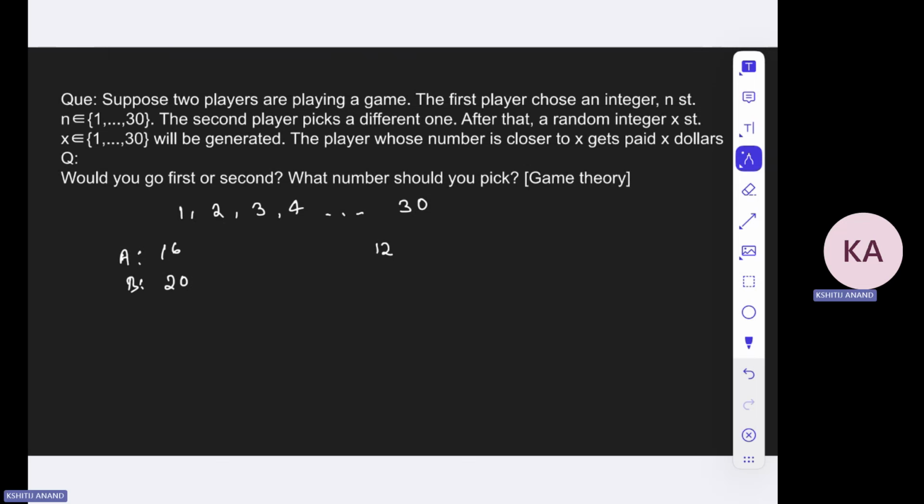So now your strategy, the question that is asked is, would you go first or second? And the second question is, what number would you pick? Okay, so that's the second question.